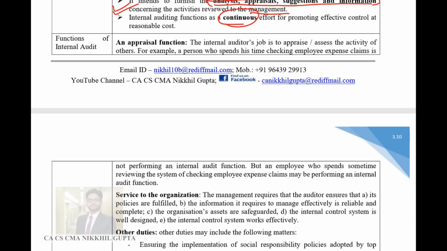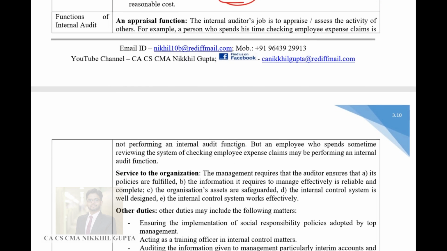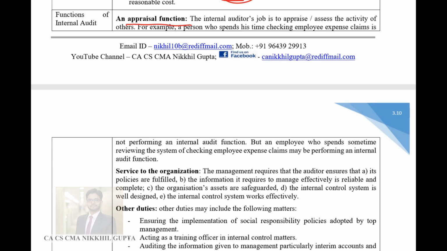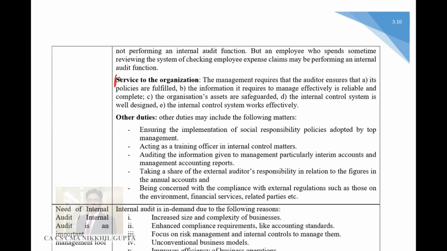Functions of the internal auditor are that internal audit is an appraisal function, which means it reviews the activities of an organization from the standpoint of finance, from the standpoint of law, from the standpoint of operations, from any other standpoint. So it is an appraisal activity. Second, it is a service to the organization, which means that it is just like taking any service from a third party.